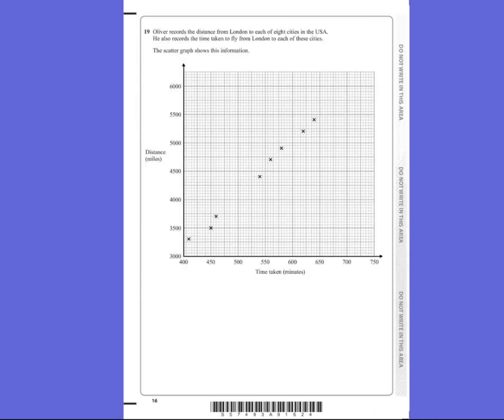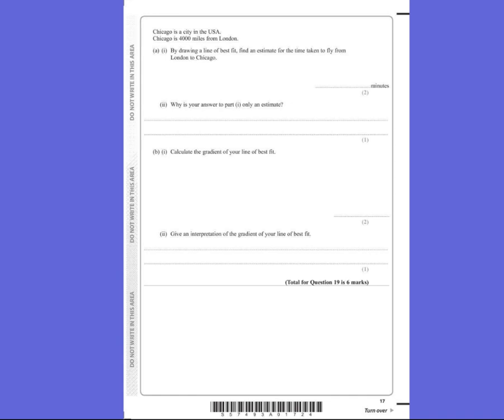Question 19. Oliver records a distance from London to each of 8 cities in the USA. He also records the time taken to fly from London to each of these cities. The scatter graph shows the information. Chicago is a city in the USA and Chicago is 4,000 miles from London. By drawing a line of best fit, find an estimate for the time taken from London to Chicago. So to answer this question, we need to do a line of best fit first of all. It's really important. Lots of students don't do a line of best fit. You've got to do a line of best fit and then go to 4,000 and read off the time.